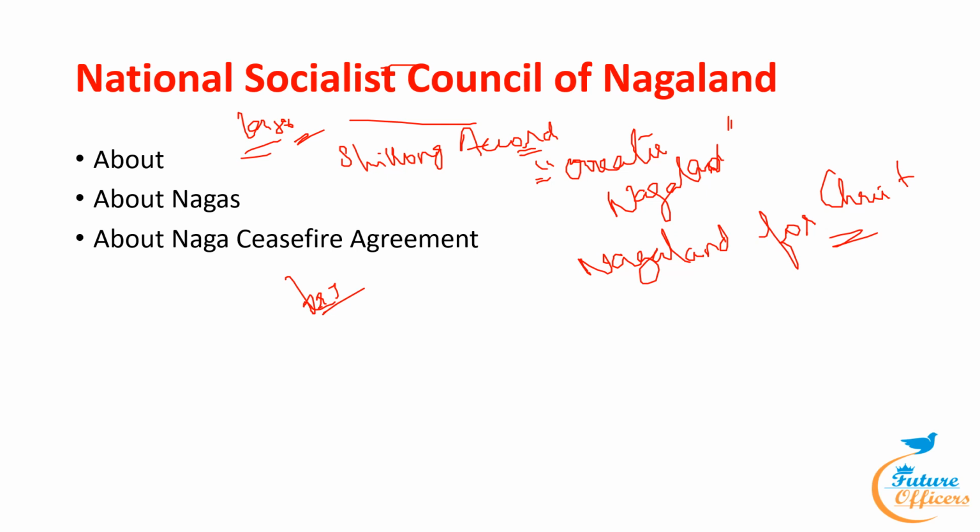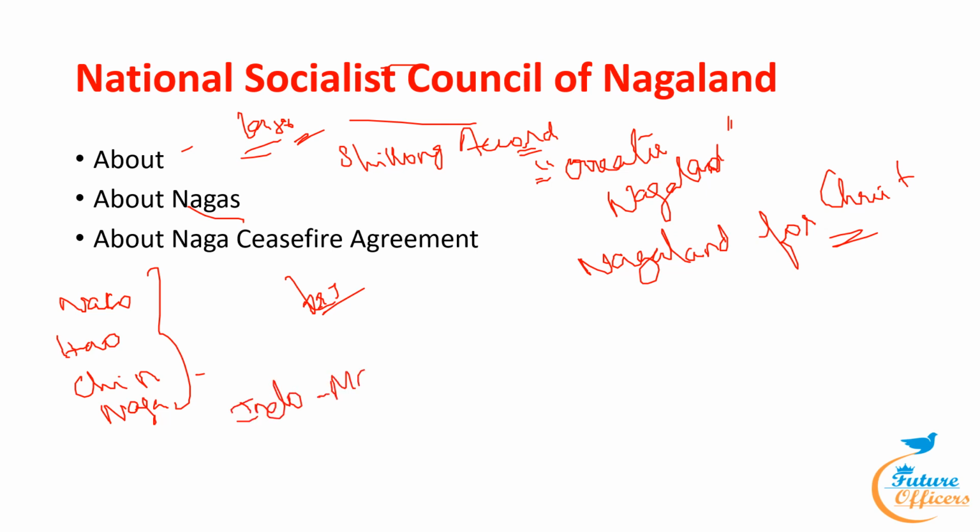With that, we have to know about the Nagas. They are an ethnic group in the northeast region. They have numerous names, such as Nako, How, Chin, and Naga. They are members of the Indo-Mongoloid family. The Nagas, like any other tribe, practice a caste system. The principal inhabited regions are Assam, Arunachal Pradesh, Myanmar, Manipur and Nagaland.